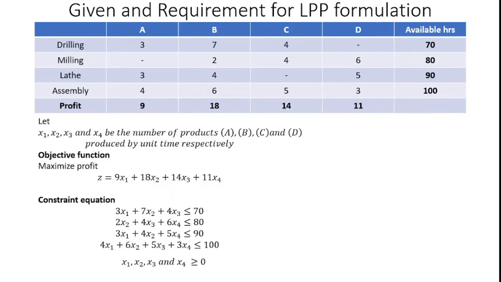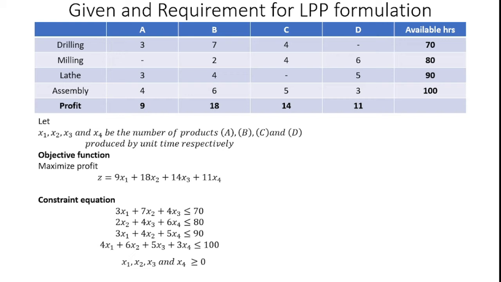Yes, the given data and the requirement for linear programming problem formulation. According to the given data, I can formulate another table with drilling, milling, lathe, assembly in the vertical column and products A, B, C, D in the horizontal row. In that I can mention the available hours and the profit also. The same table I replicate for the respective columns and rows.